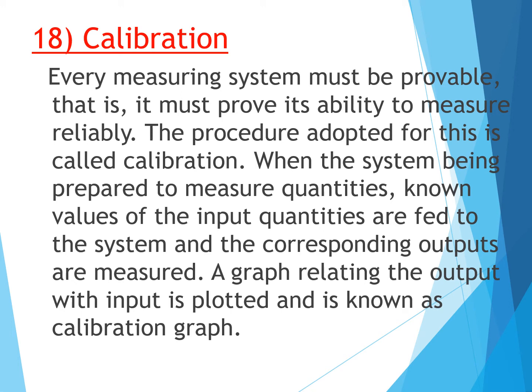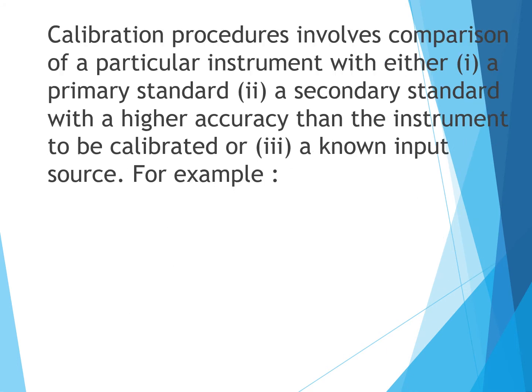When the system is being prepared to measure quantities, known values of input quantities are fed to the system and the corresponding outputs are measured. So with the known value, what are you doing? You are trying to find out what value that instrument gives, whether it is giving the correct value or not. A graph relating the output with the input is plotted and is known as the calibration graph. So you are plotting output and input, and that graph is known as the calibration graph. Calibration procedures involve comparison of a particular instrument with either a primary standard or a secondary standard.